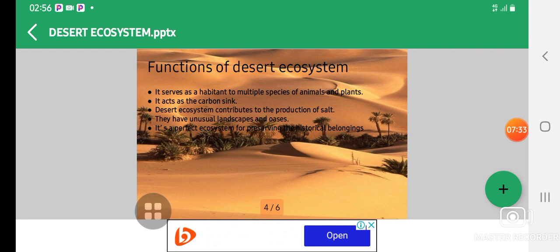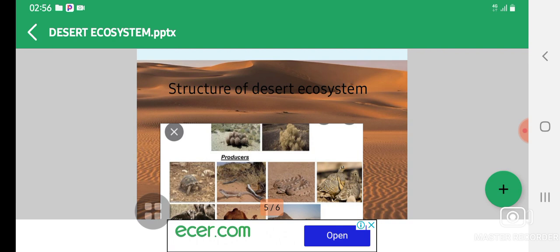Then let's look at the last one, which is talking about how it's a perfect ecosystem for preserving its historical belongings. Why do we say that? It's a perfect ecosystem for preserving historical belongings. That means it keeps all the ancestors that were years ago until today, and they still exist in a proper and well condition. So let's look at the structure of this desert ecosystem.